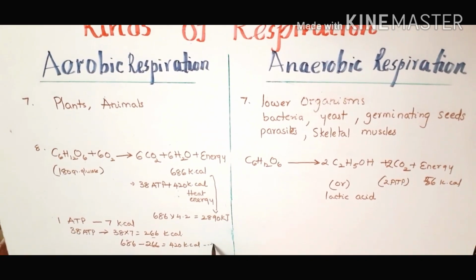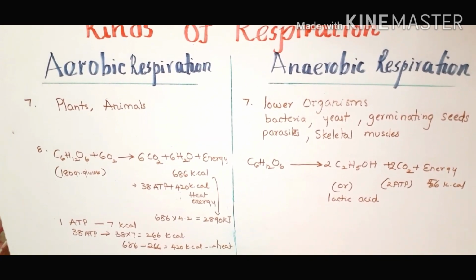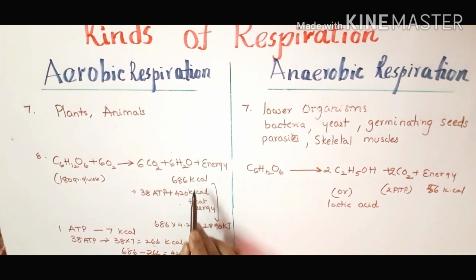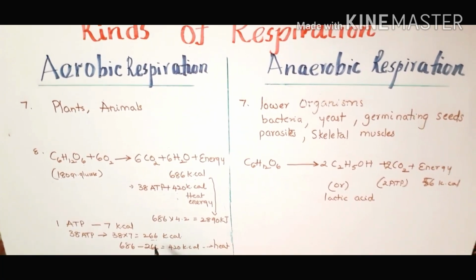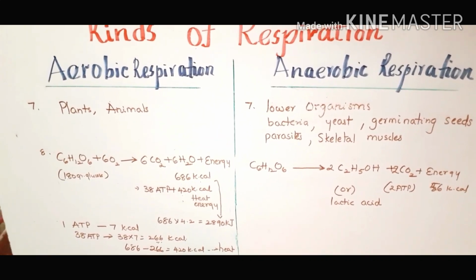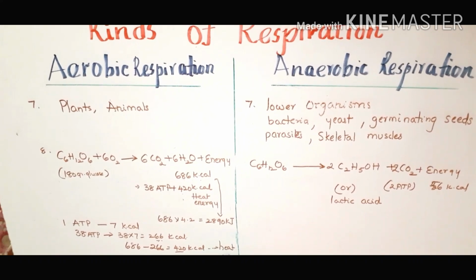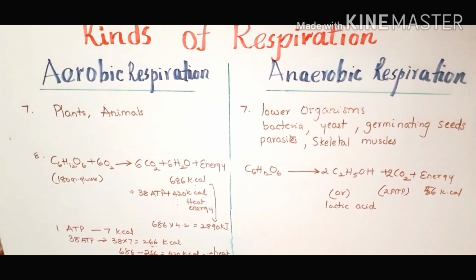That is the heat energy. So here you can understand why we have written 686 kilocalories. Here 266 means most of the energy is released as heat energy. That is, 420 kilocalories of energy is released as heat.